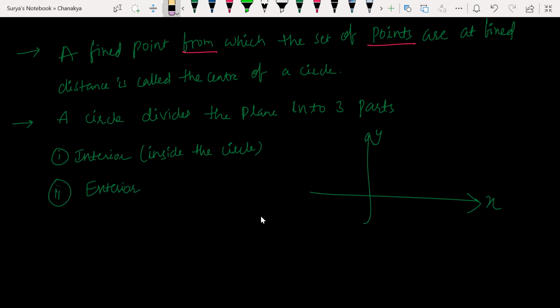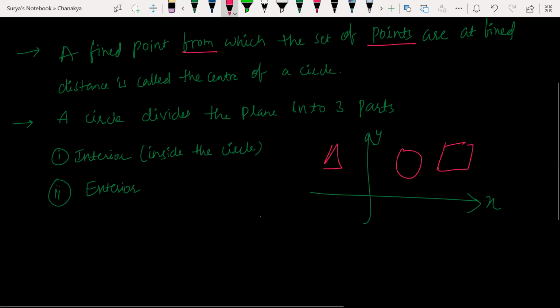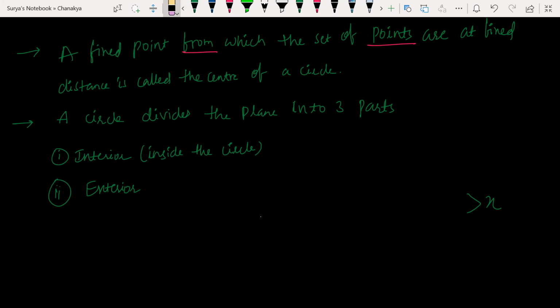In this plane I can draw a circle, a triangle, a rectangle. A plane is just like an empty surface, a flat surface which extends infinitely in all directions, with infinitely many points.